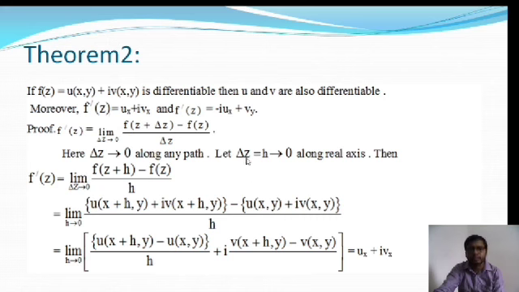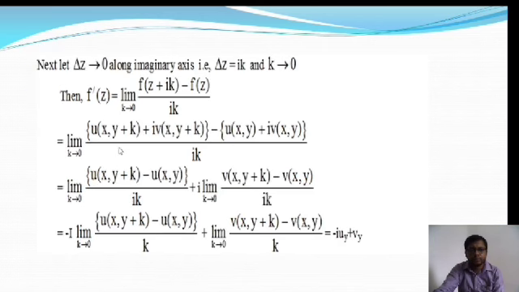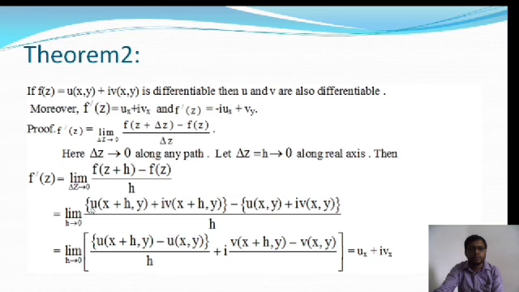So when we take delta z = h tending to 0 along the real axis, we will find f'(z) is equal to the limit as h tends to 0 of [f(z + h) - f(z)] / h. Here f(z) = u(x, y) + i v(x, y).